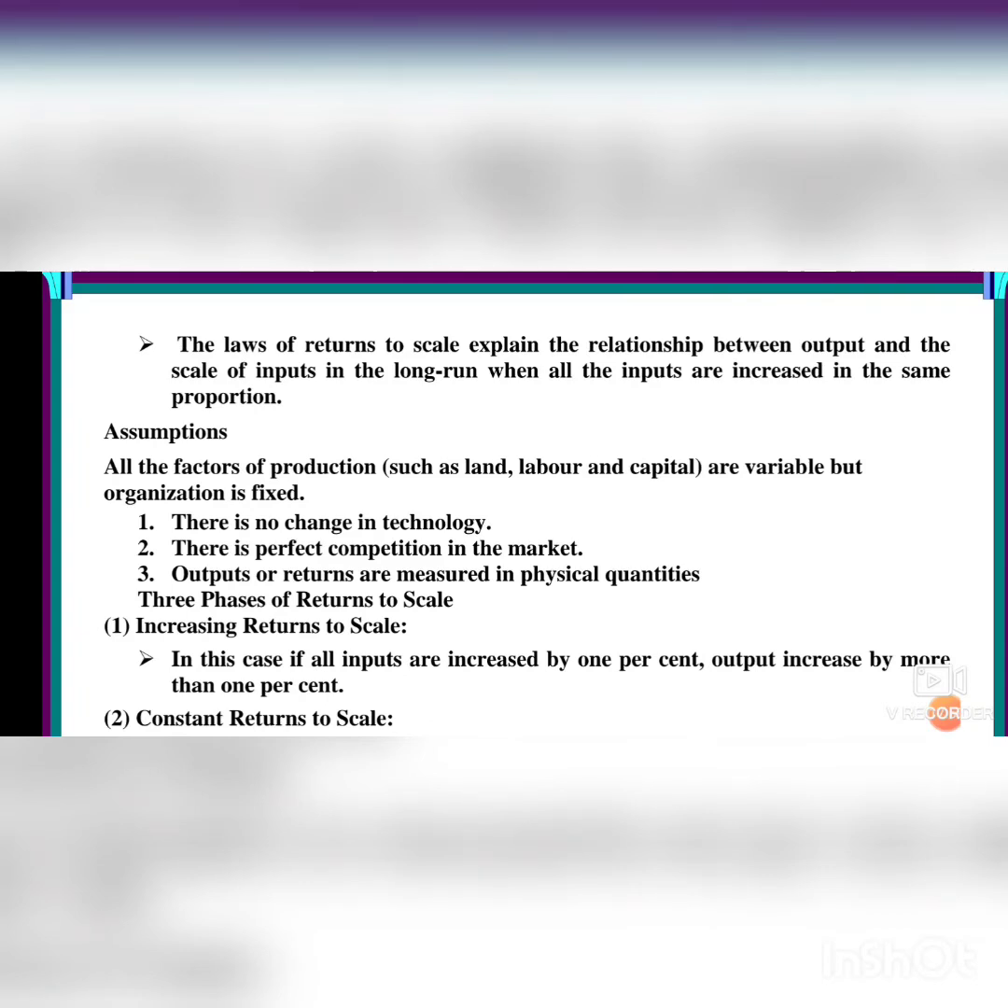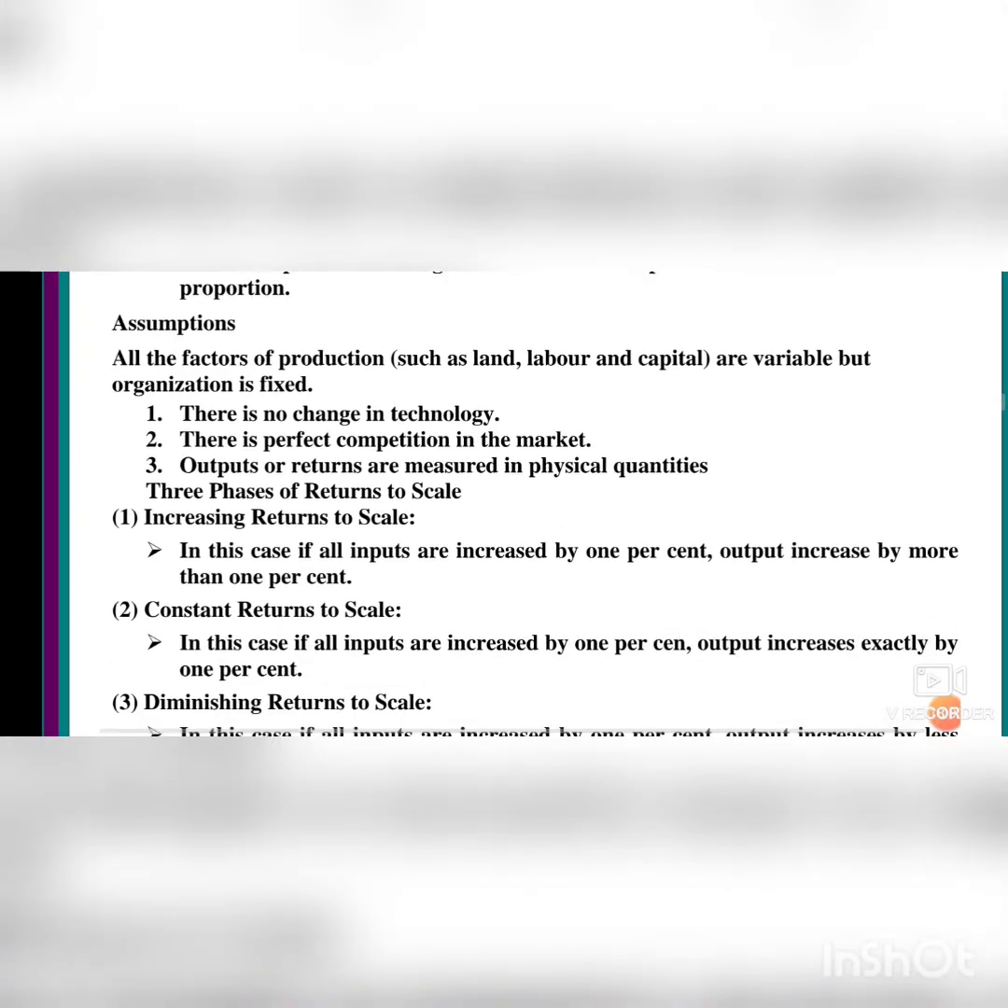So you will see more than 1%. That is called increasing returns to scale. Next one, constant returns to scale. In this case, if all inputs are increased by 1%, output increases only 1%, equal to 1%. That is called constant returns to scale.